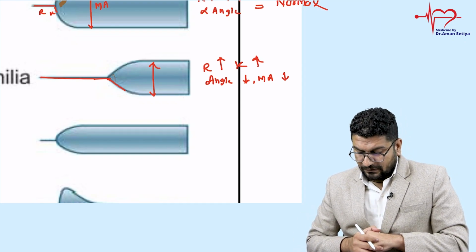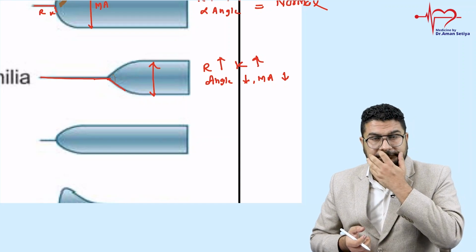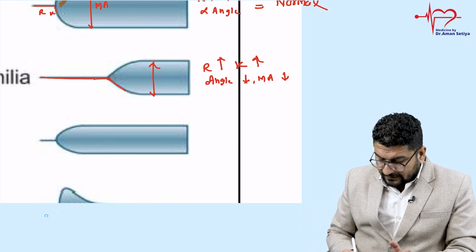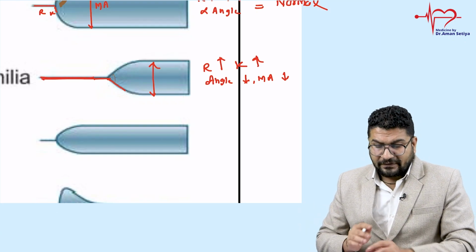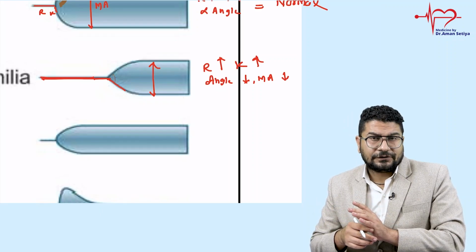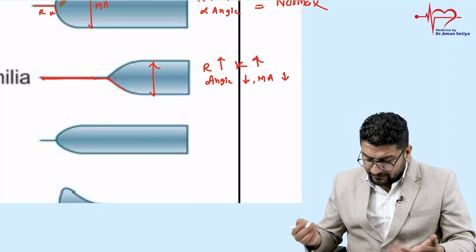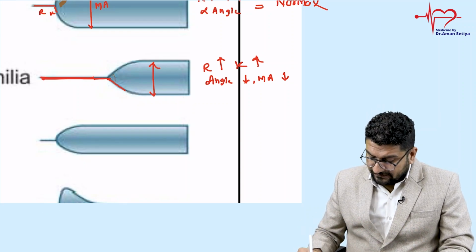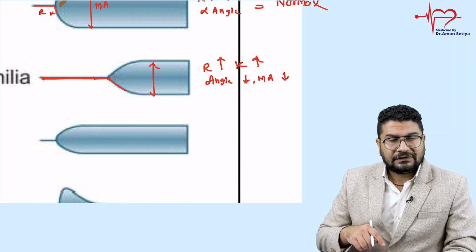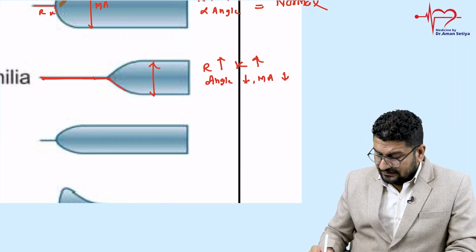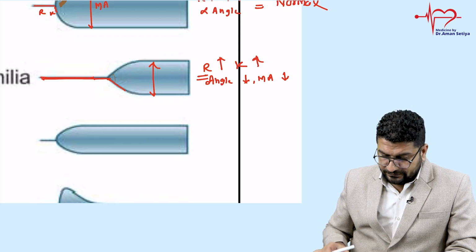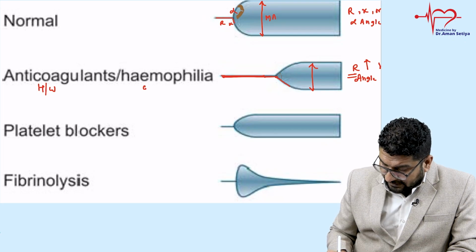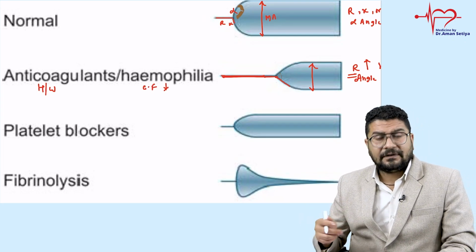Now see, R is prolonged, K is prolonged. It means there is more time. Clotting factors are consumed somewhere, so it could be a defect of clotting factors. So when can this happen? When reaction time and kinetics increase. Whenever a person has either clotting factor deficiency or anticoagulant overuse. So I can say it is due to anticoagulants, meaning heparin, warfarin, or hemophilia, meaning clotting factor deficiency, like hemophilia A, hemophilia B, hemophilia C.